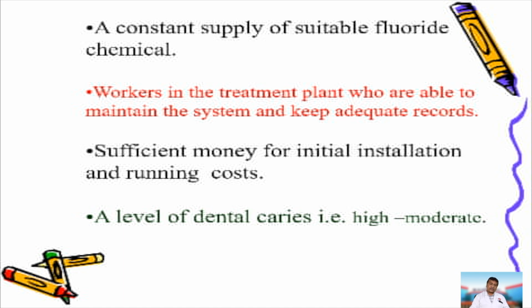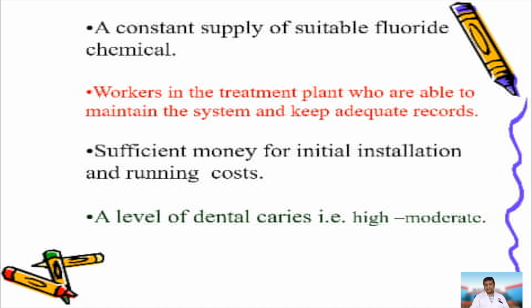There should be sufficient money for initial installation and running cost. The main requirement is that there should be a moderate to high level of caries. Only if you have evidence of a moderate to high level of caries, and if no fluoride is present in the water supplies, can the communities or governments take a decision of adding fluoride